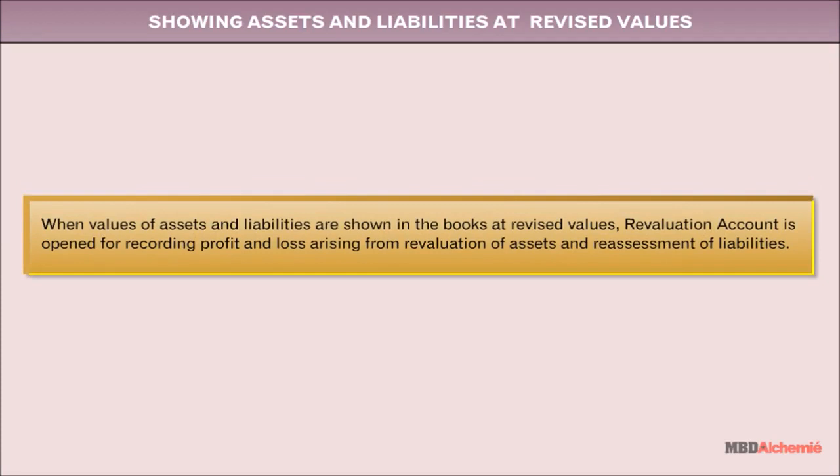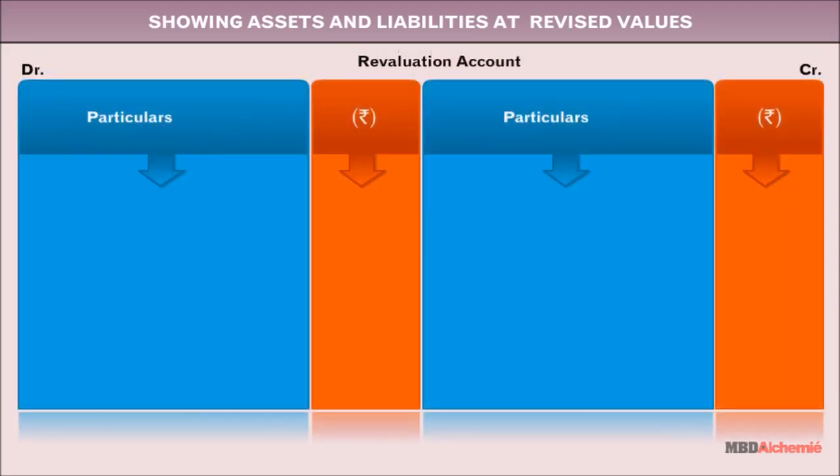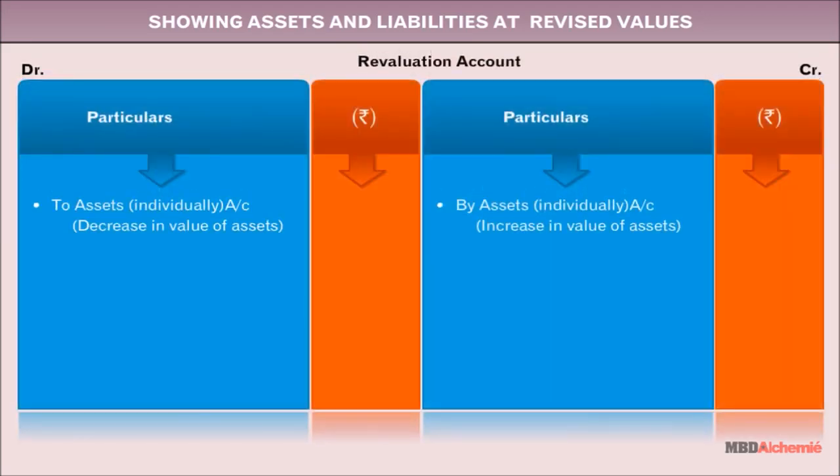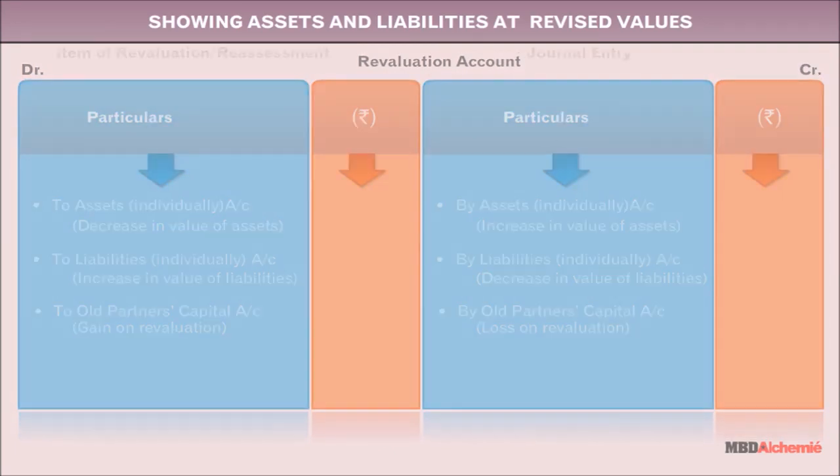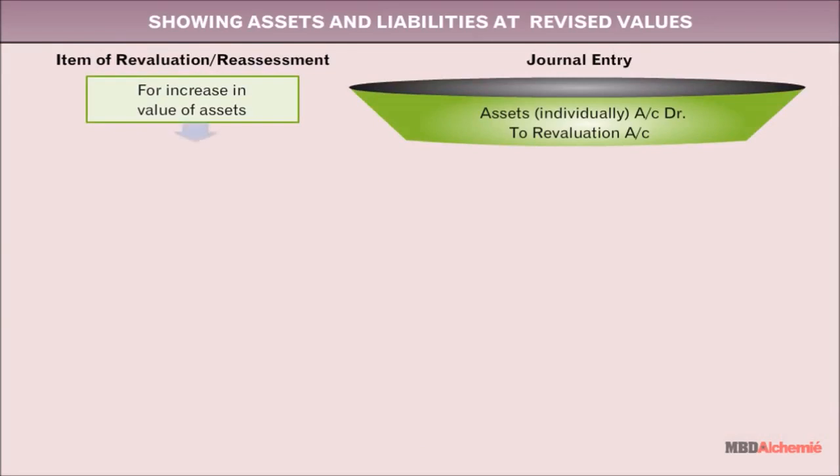Showing assets and liabilities at revised values. When values of assets and liabilities are shown in the books at revised values, revaluation account is opened for recording profit and loss arising from revaluation of assets and reassessment of liabilities. Format of revaluation account is as follows. Journal entries for the same are: